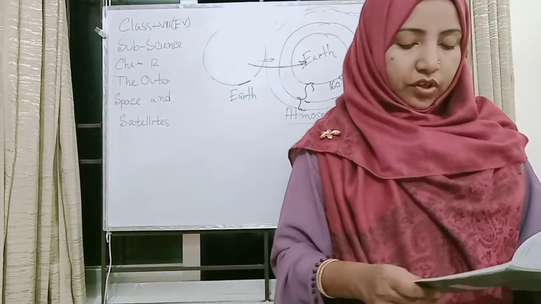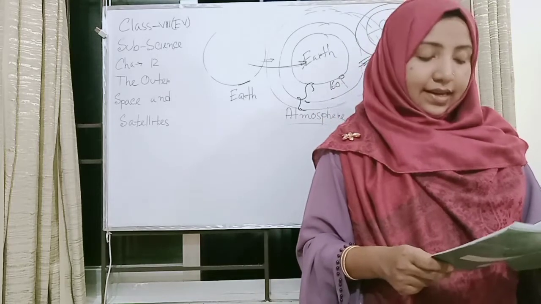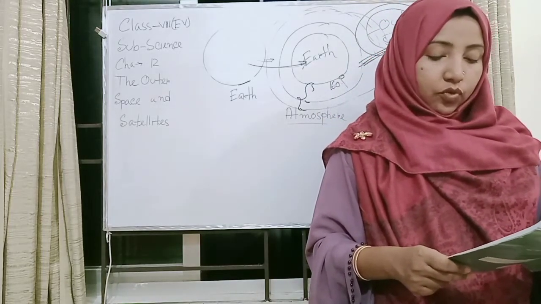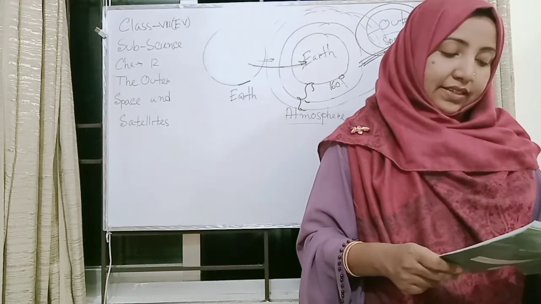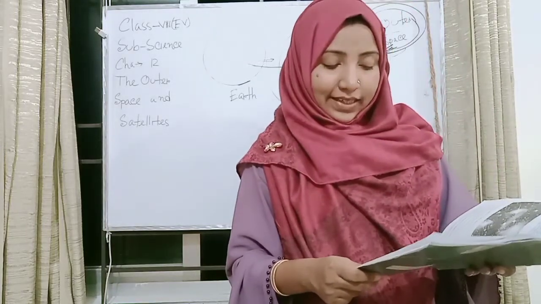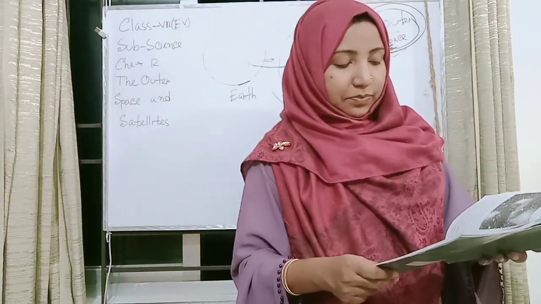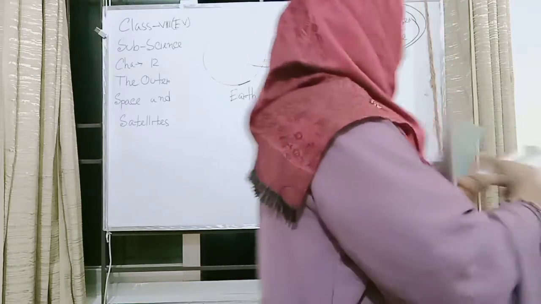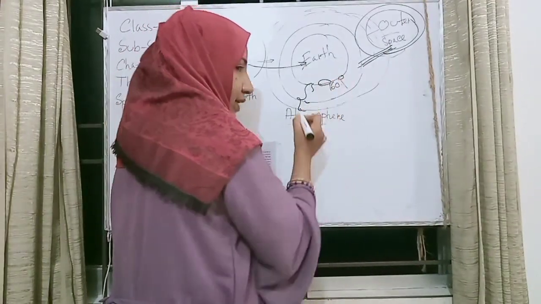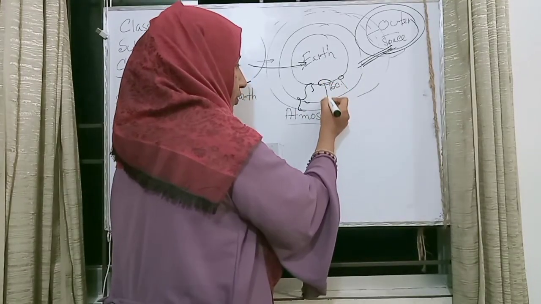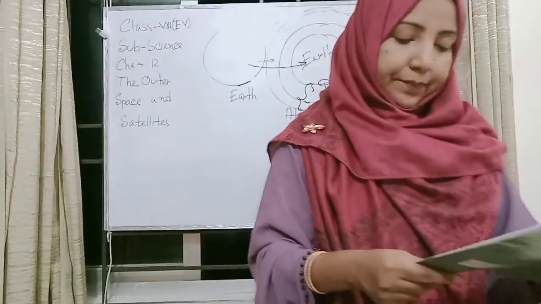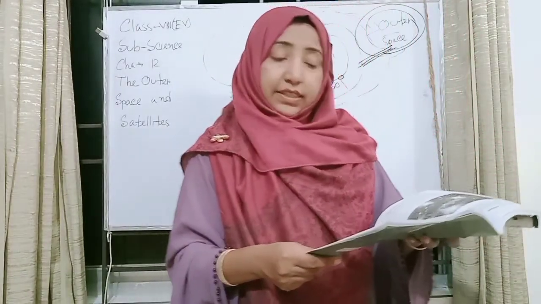The greater portion of the atmosphere exists near the Earth. The air surrounding the Earth gets thinner as you go upwards until there is none at all. When we go about 160 kilometers above the ground, the space becomes almost empty. Yes, I have also given you the idea of the distance from the surface, the 160 kilometers.